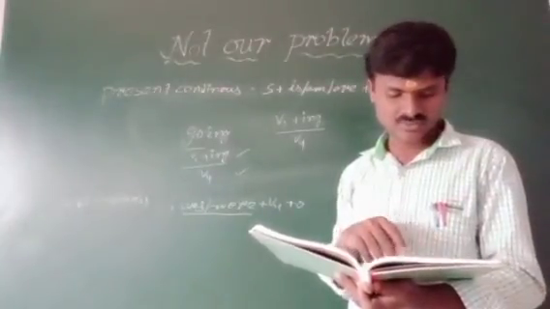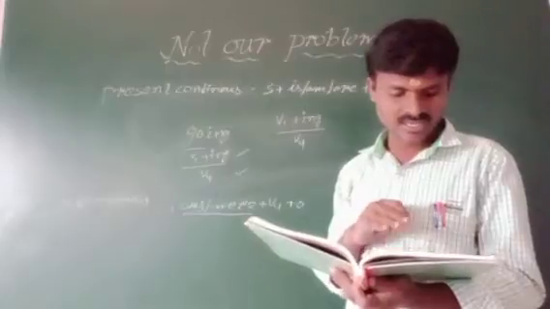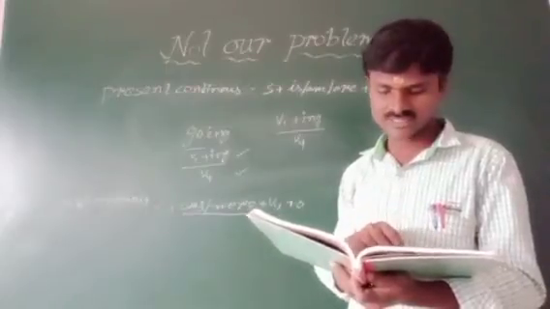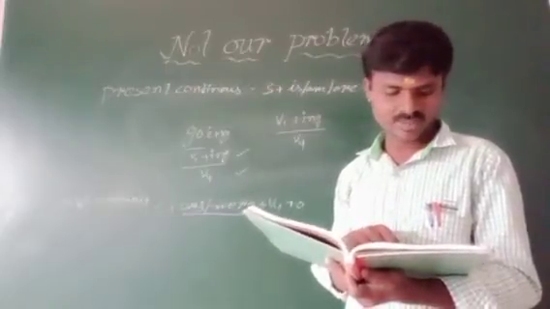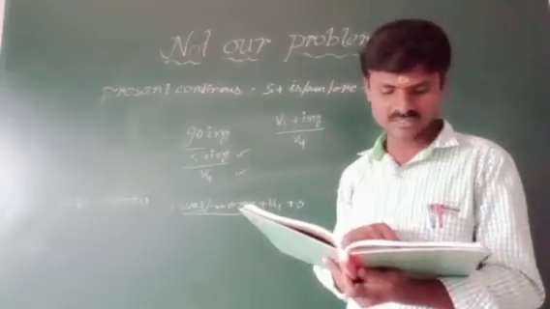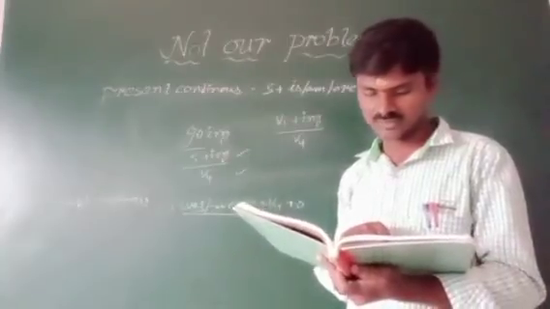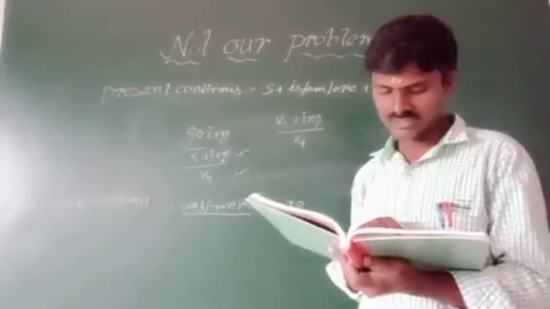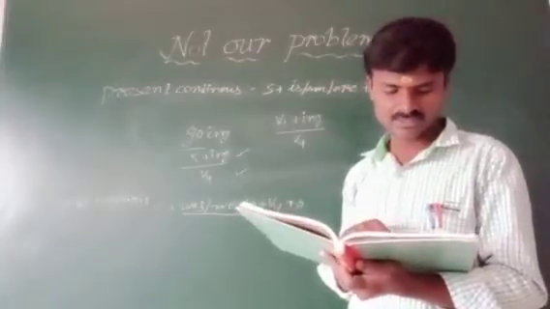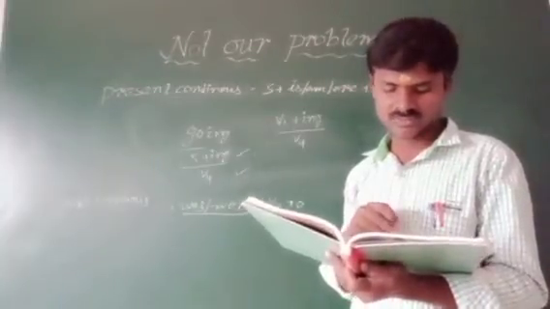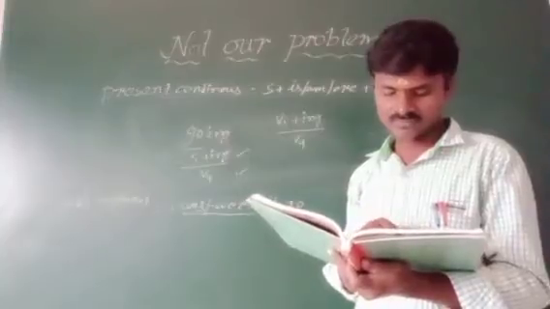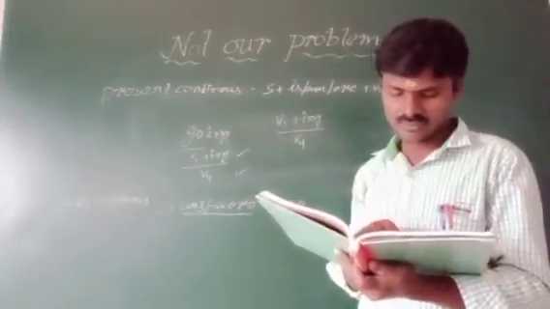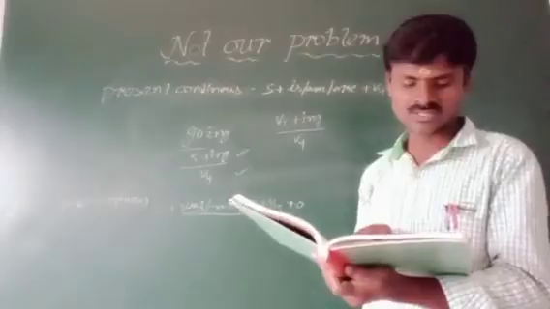Past continuous tense. The highlighted word shows the past continuous tense of the verb eat. The past continuous tense is used to tell us about the actions that were going on at a particular time in the past. We use was or were plus the ing form of the verb to express the past continuous tense.